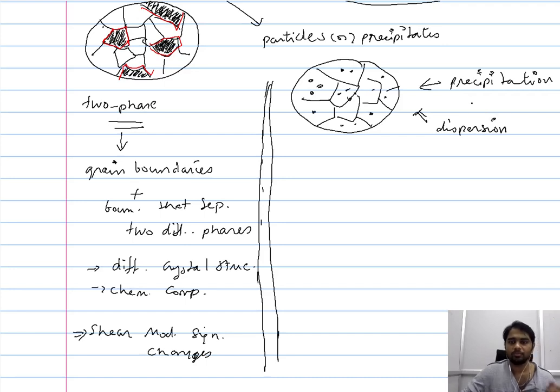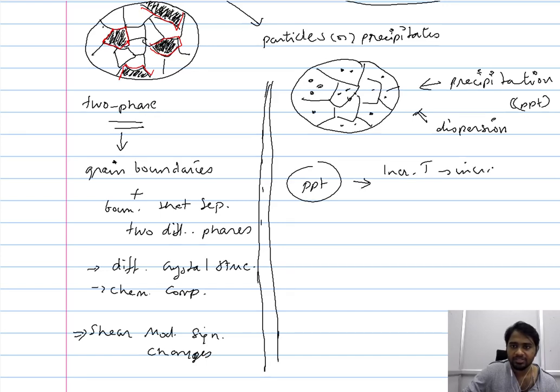Now when we talk about precipitation, what we essentially do is increase the temperature of the base metal, thereby increasing its solubility to a specific solute. So you increase the temperature of the material and thereby you increase the solubility with a specific solute.